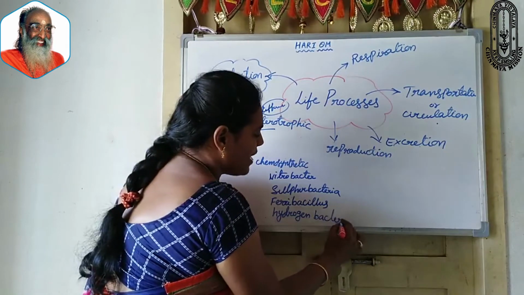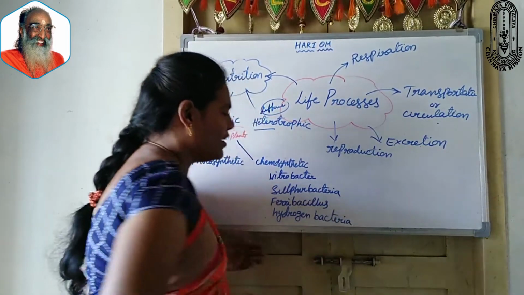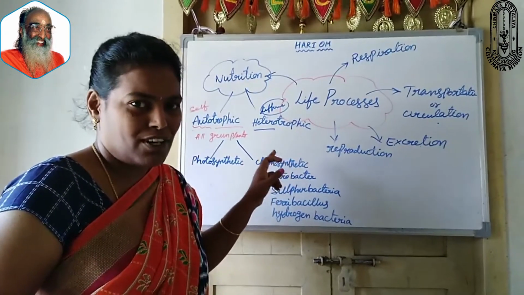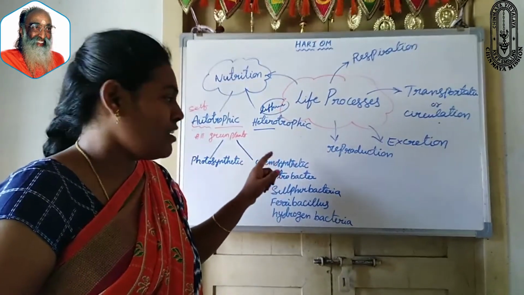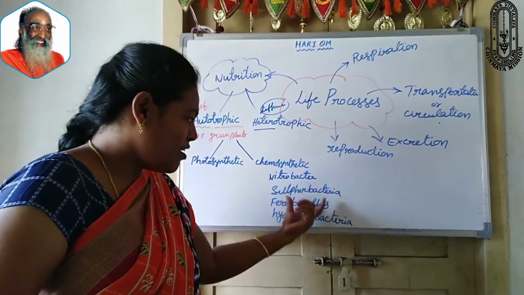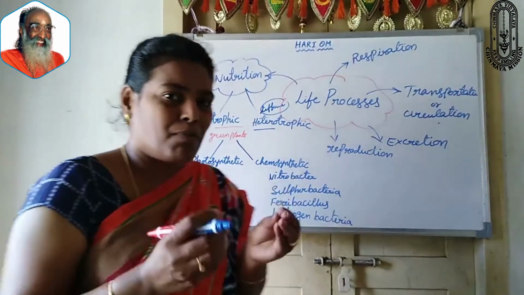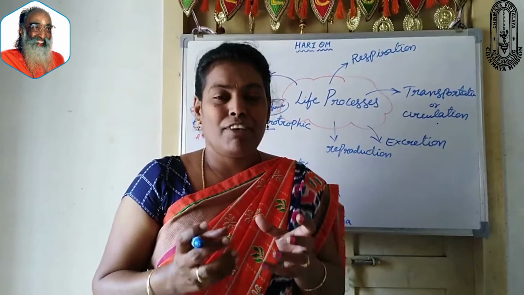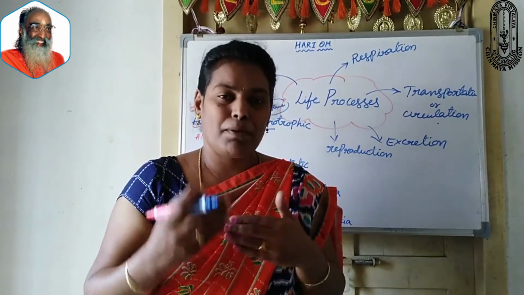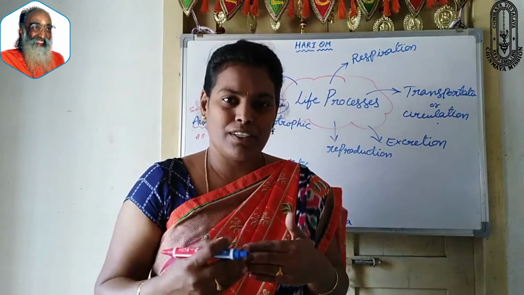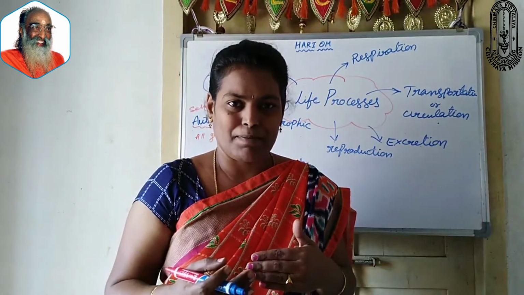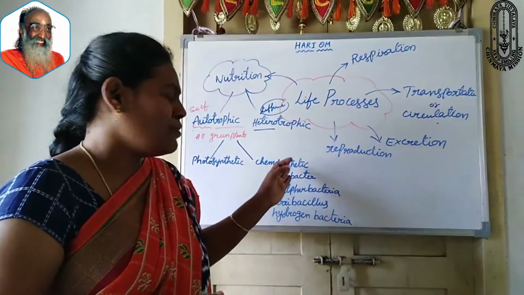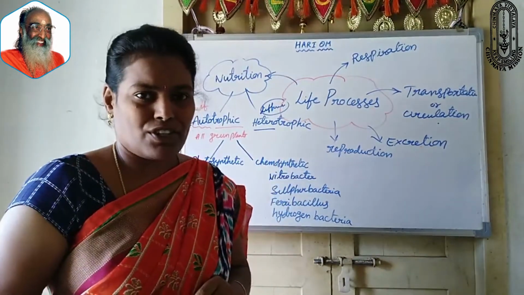All these bacteria come under this type of autotrophic nutrition. What is this? Chemosynthetic autotrophic nutrition. These bacteria use some types of chemicals to prepare their own food. That type of autotrophic nutrition is called chemosynthetic autotrophic nutrition.